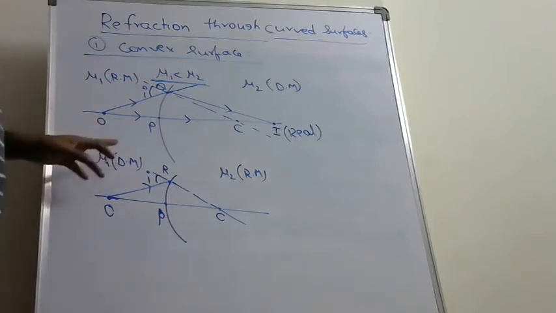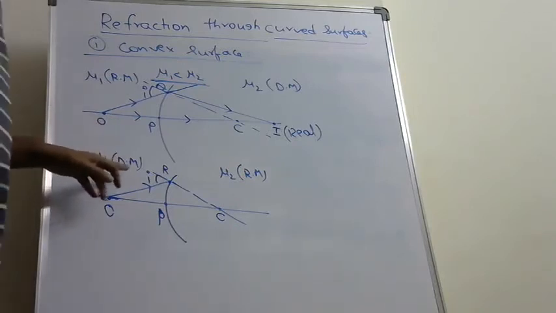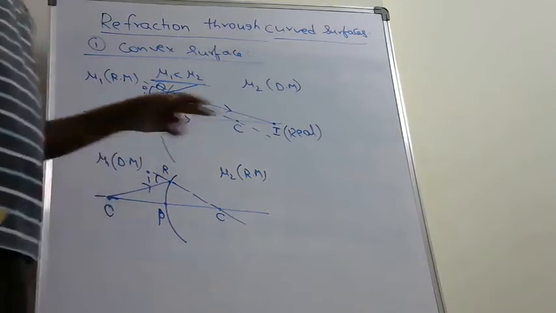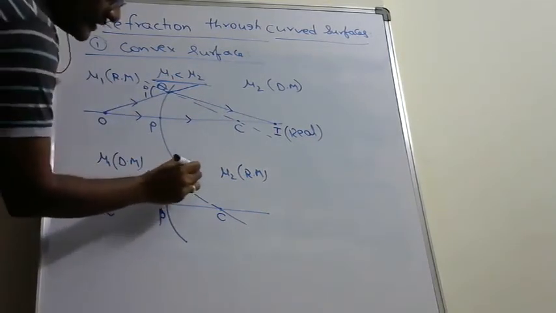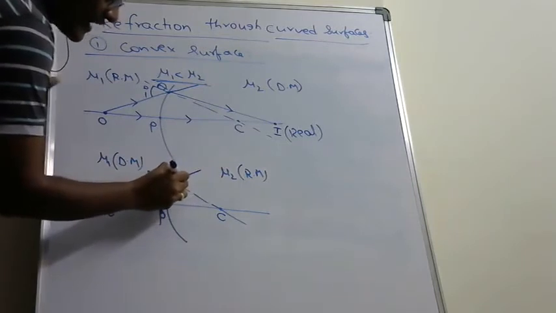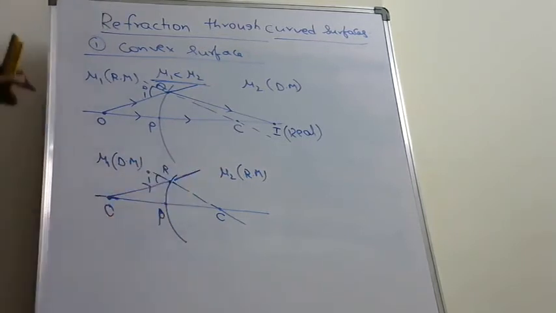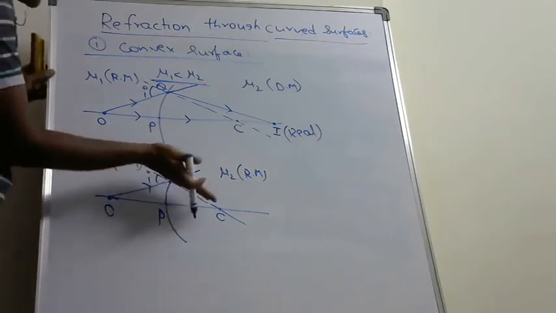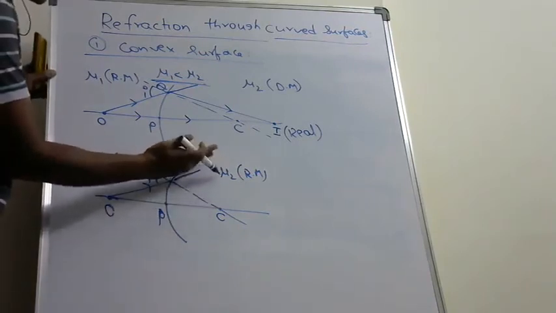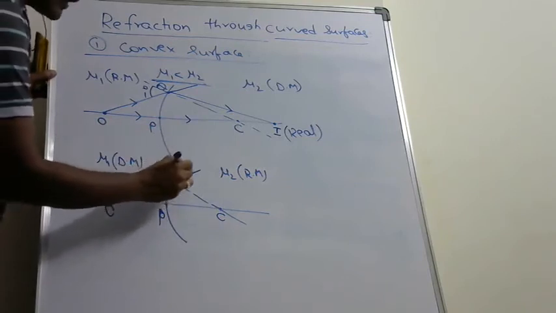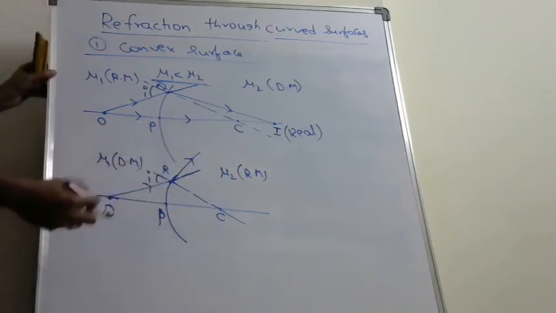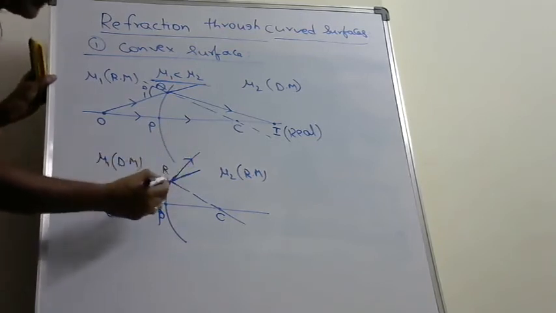As I said earlier, the light ray bends away from the normal when it travels from denser medium to rarer medium. Away from normal means normal is here RC, so away from normal means it bends upwards. So it bends like this. So that is the refracted ray.